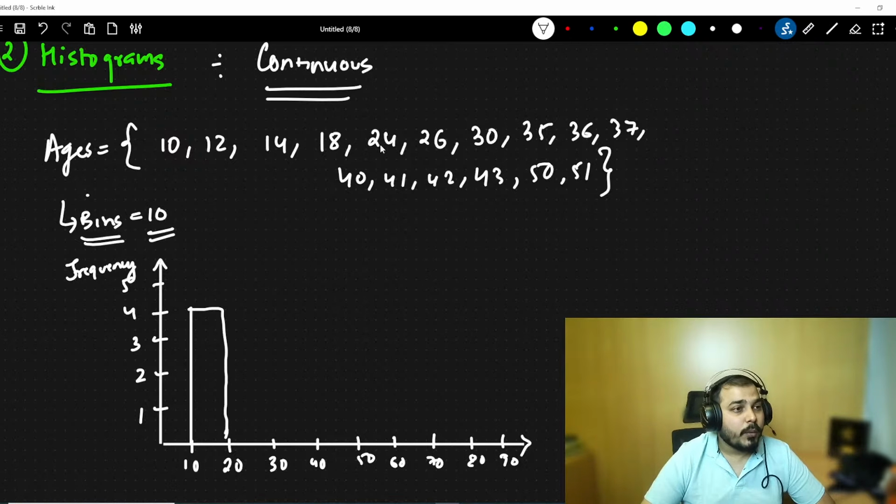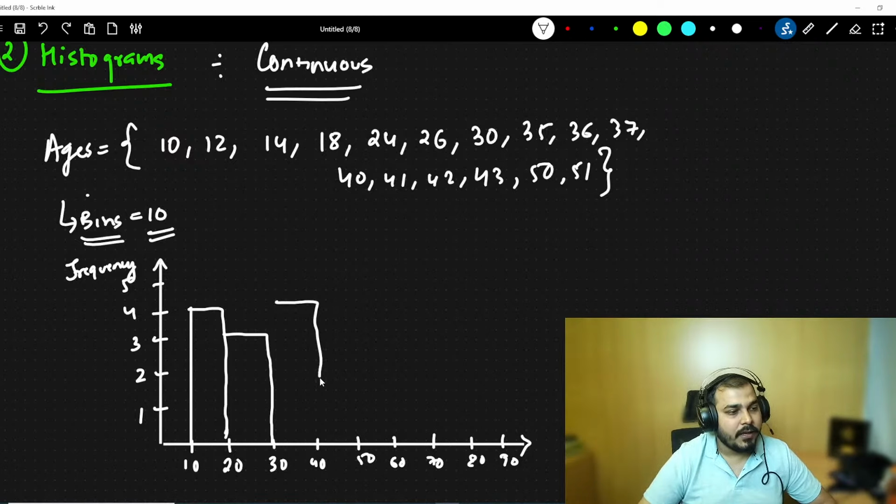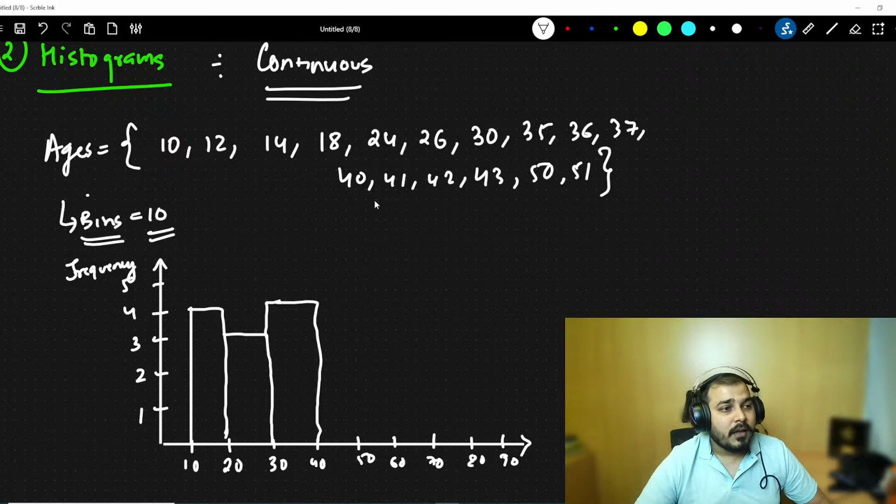And then 20 to 30, I have 3 different values. 1, 2, 3. I'm going to draw my next bar. Then between 30 to 40, I have 1, 2, 3, 4. Okay. So I'm going to draw another building over here. And then between 40 to 50, I have 1, 2, 3, 4. So again, I have 4 over here. And finally, between 50 to 60, I have 1.